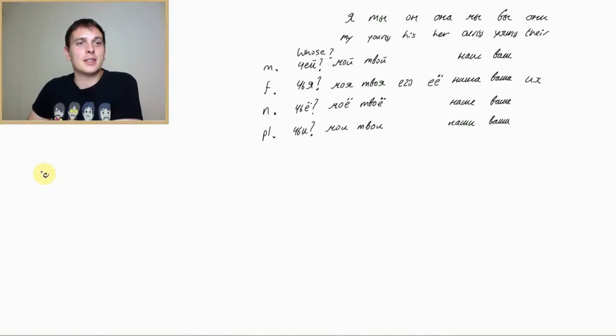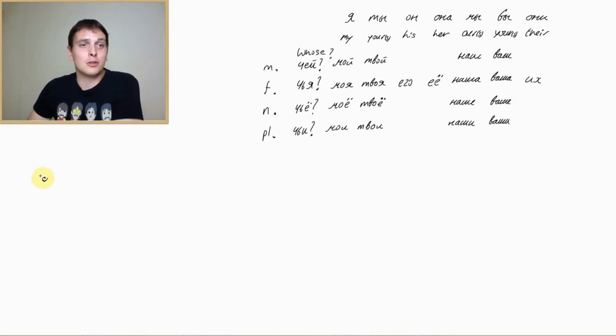Now we can exercise our possessive pronouns and the question word whose. I will give you nouns. You already know them. However, I will also give you the gender of those nouns, and I will tell you which sentence to build. How to recognize the gender of the noun? Well, we will learn it in the next lesson.